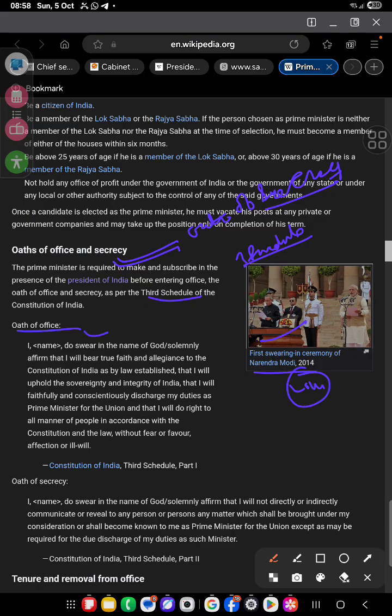Oath क्या है? I swear in the name of God, solemnly affirm, that I will bear true faith and allegiance to the Constitution of India as by law established, that I will uphold the sovereignty and integrity of India, that I will faithfully discharge my duties as Prime Minister for the Union, that I will do right to all manner of people in accordance with the Constitution and law, without fear or favor, affection or ill will. Constitution of India, third schedule, part 1.